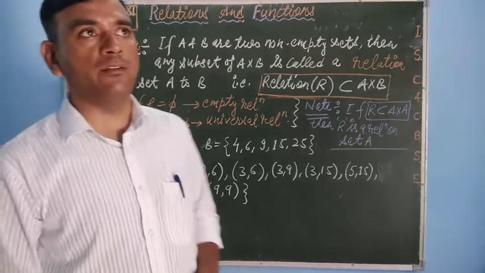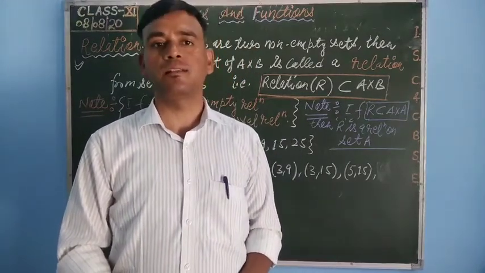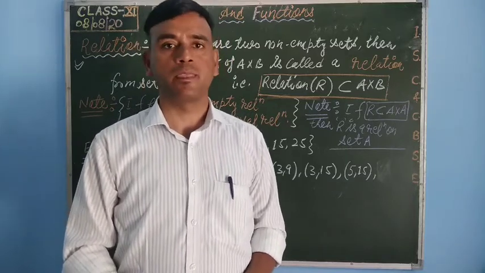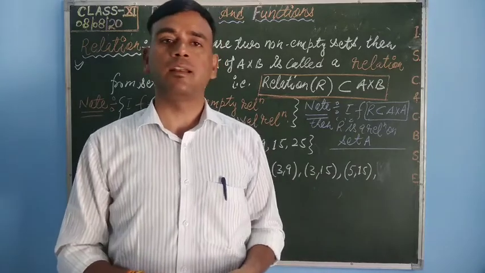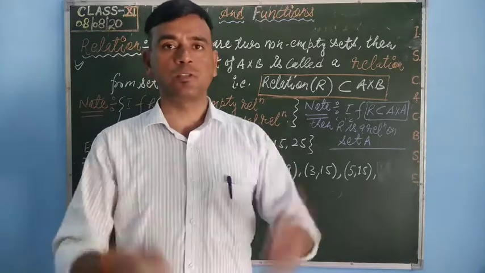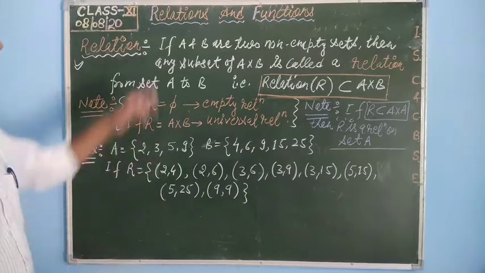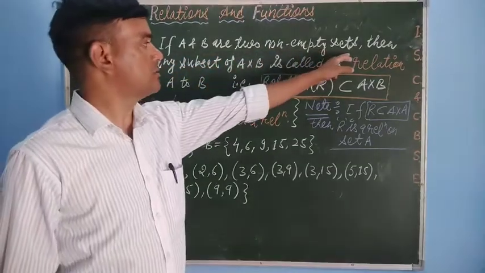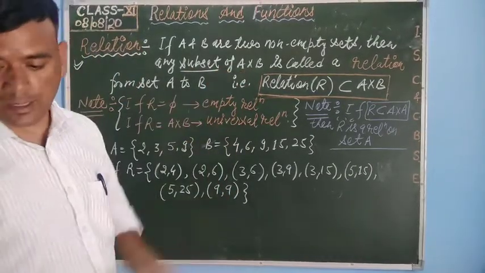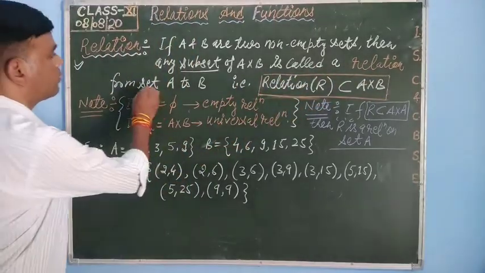Student, in our daily life we come across different relations such as the relation between brother and sister, relation between children and fathers. So such type of relations between objects or things are in a specific order. So what is actually a relation here? If A and B are two non-empty sets, then any subset, remember here, any subset of A cross B is called a relation from set A to B.